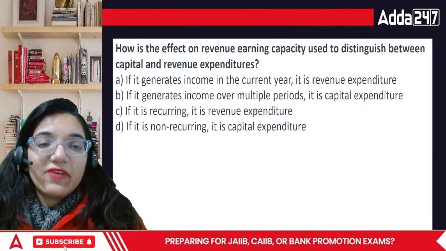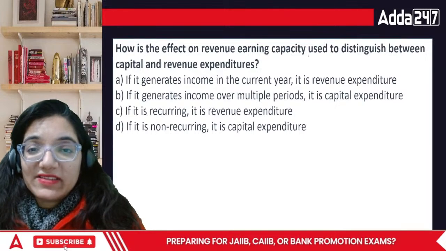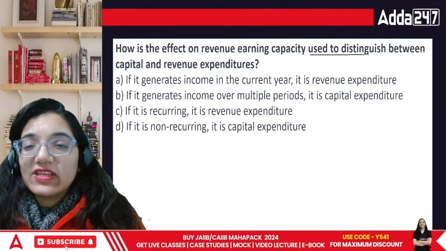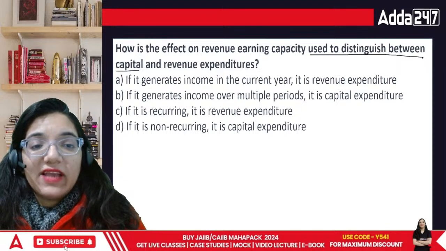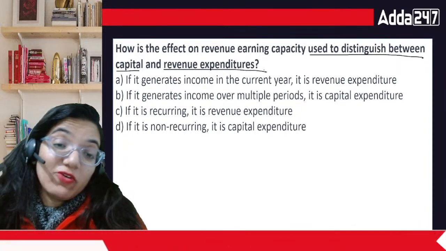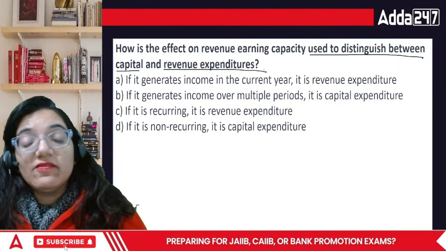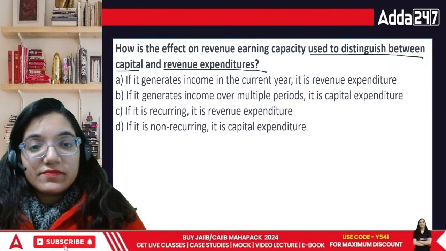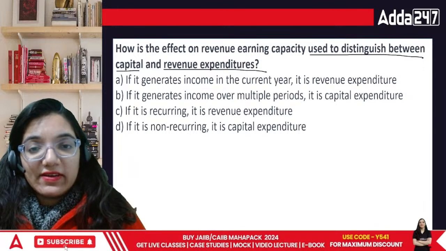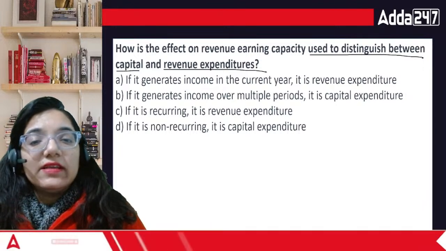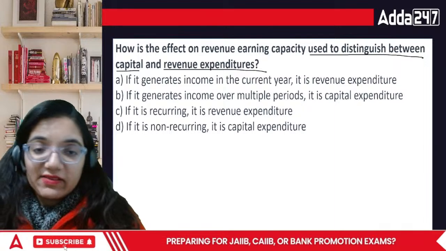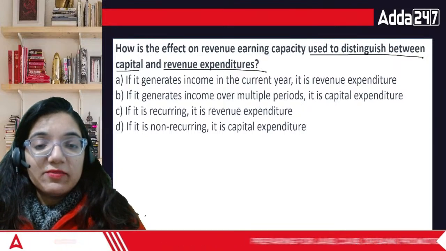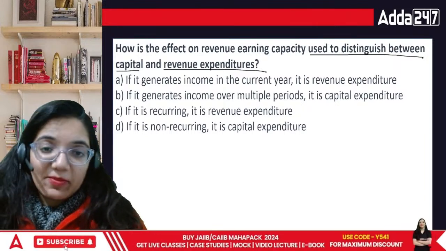How is the effect of a revenue earning capacity used to distinguish between capital and revenue expenditure? We talked about this particular question in the very beginning itself. How does this happen, everyone? If it generates the income in the current year, it is revenue expenditure. If it generates income over multiple periods, it is capital expenditure.